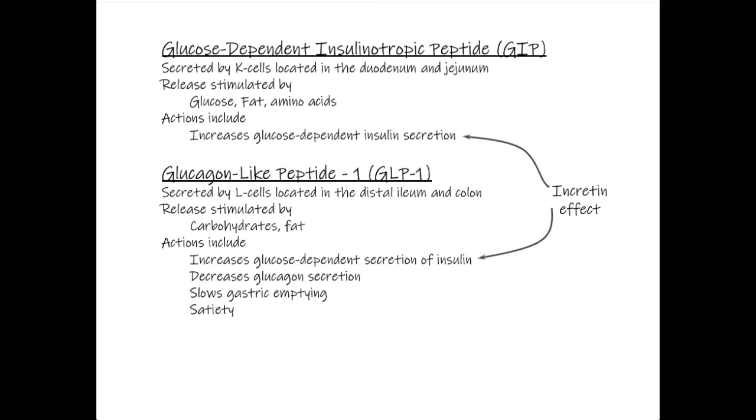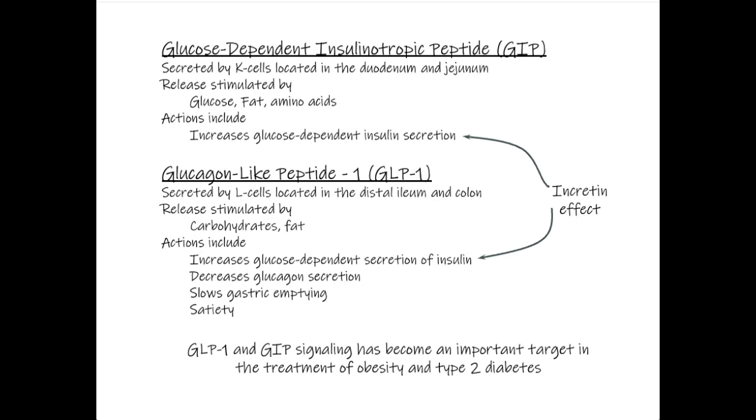The effect of increasing insulin secretion due to nutrient ingestion is called the incretin effect. This is an interesting phenomenon in that giving a patient glucose orally produces a greater insulin response than the same glucose exposure delivered intravenously. The reason for this is because of the actions of both GIP and GLP-1.